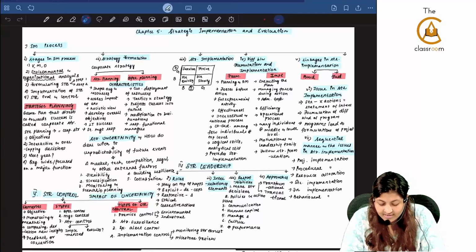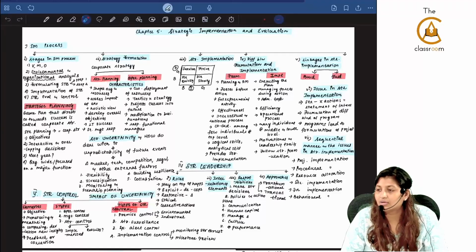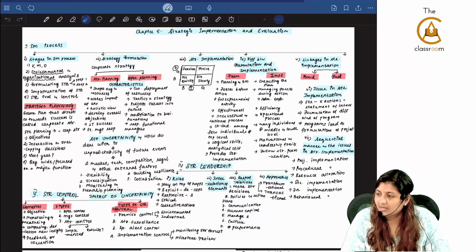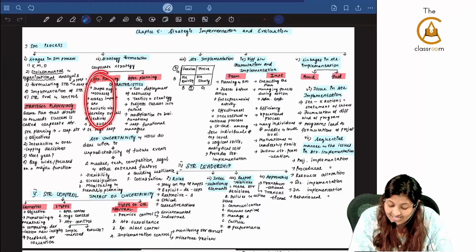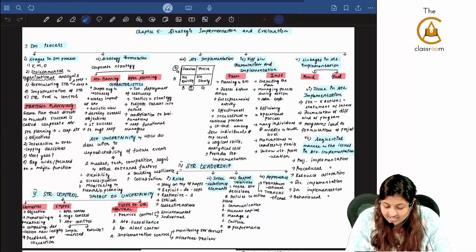Then next we went to strategy formulation. Under corporate strategy we saw what is strategy planning and what is operational planning. What example did we see for this? The example we saw in class was Zomato's example, like how Zomato is expanding into other businesses like district and all that, that is strategy planning, and giving the coupon code in the same Zomato app, that is operational planning.